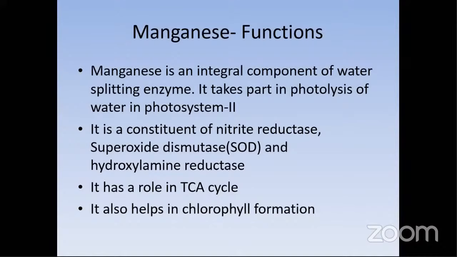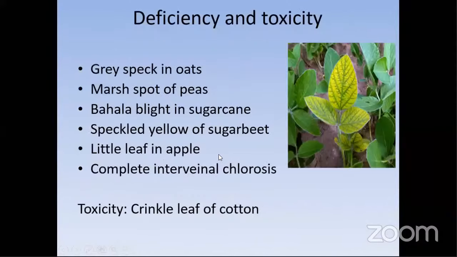It is a constituent of nitrate reductase, superoxide dismutase, and hydroxylamine reductase. It plays a role in the TCA cycle and also helps in chlorophyll formation. It plays an important role in chlorophyll formation, and it is involved in most biochemical reactions, especially in photosystem and photosynthesis. We can see the important functions. Coming to the next, what are the deficiency symptoms? So these are the important things of manganese.